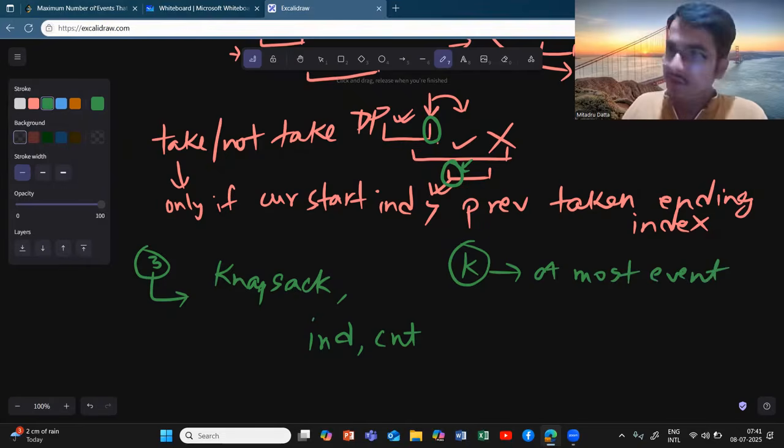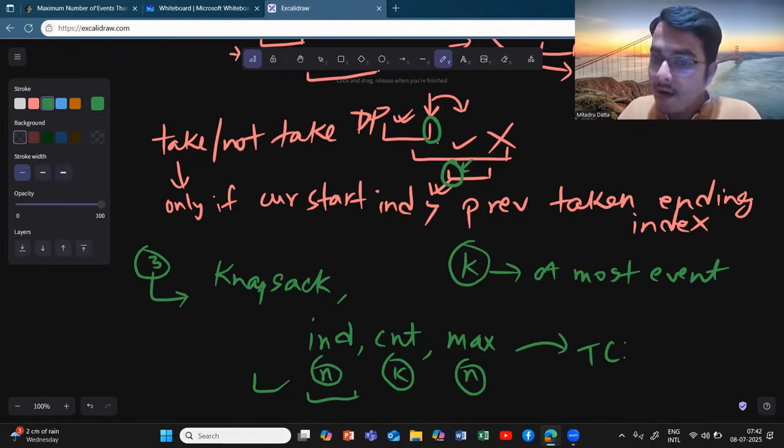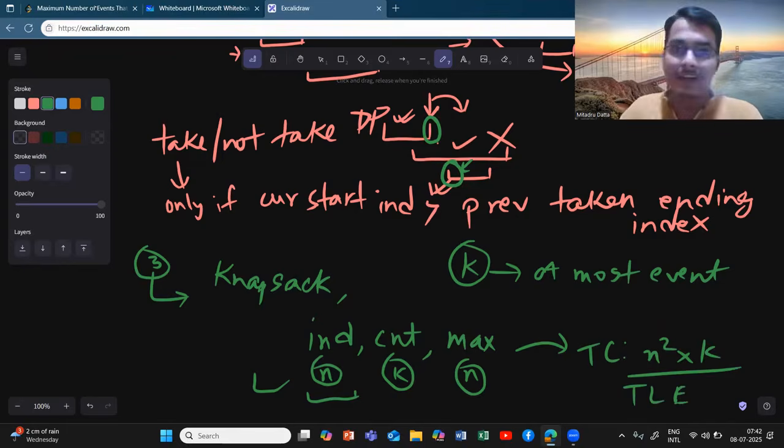So this count we must take, and another we must take is max so far, which means among the indices which I have taken already, what is the maximum ending index? But now you should see that if this is the state of the DP, then the time complexity will be something like this: the index can go till n, the count can go till k, and the max index can also go till n. So it can be n square into k. But this will definitely give a TLE.